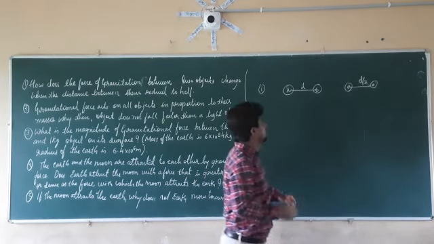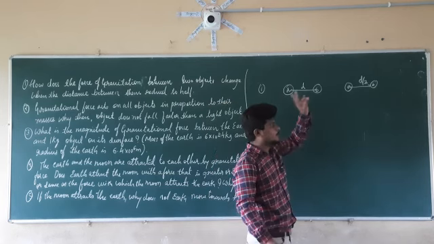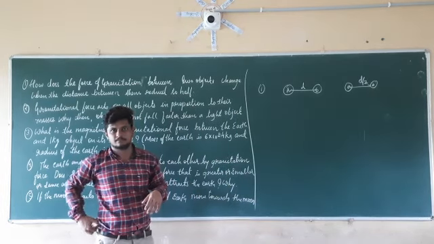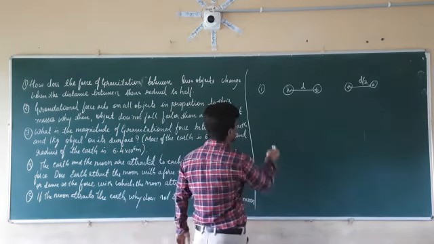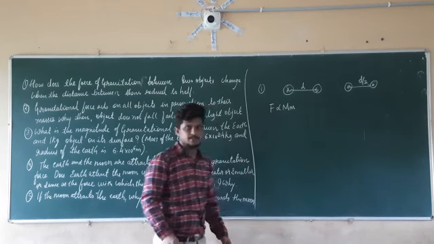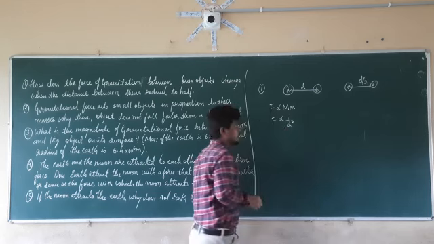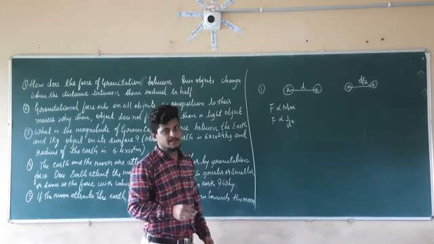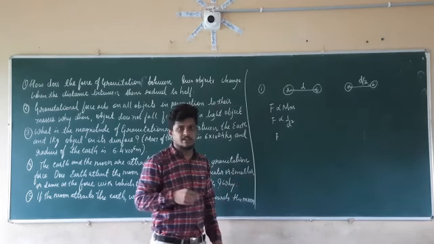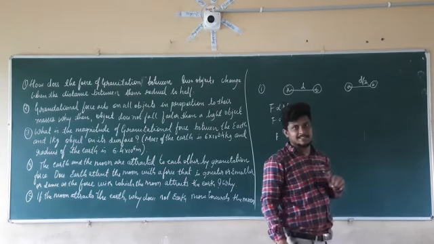So what will happen? If the distance is reduced to half, what will happen to the force of attraction between both the objects? So we already know by the universal law of gravitation, F is directly proportional to the product of the masses of both the objects, and F is inversely proportional to 1 by d square. So if we check here, the amount of d is reducing or increasing? The amount of d is decreasing by 2 times.